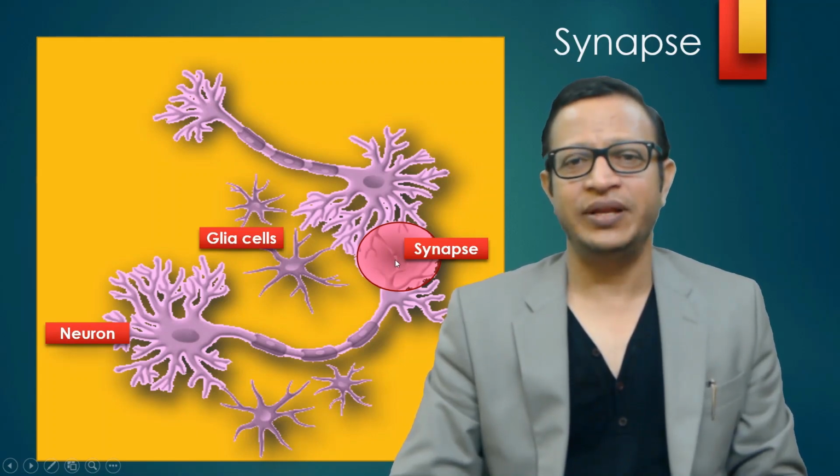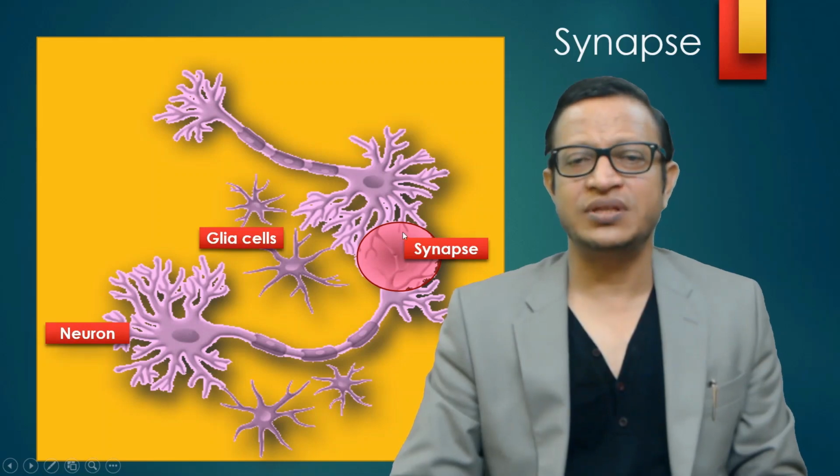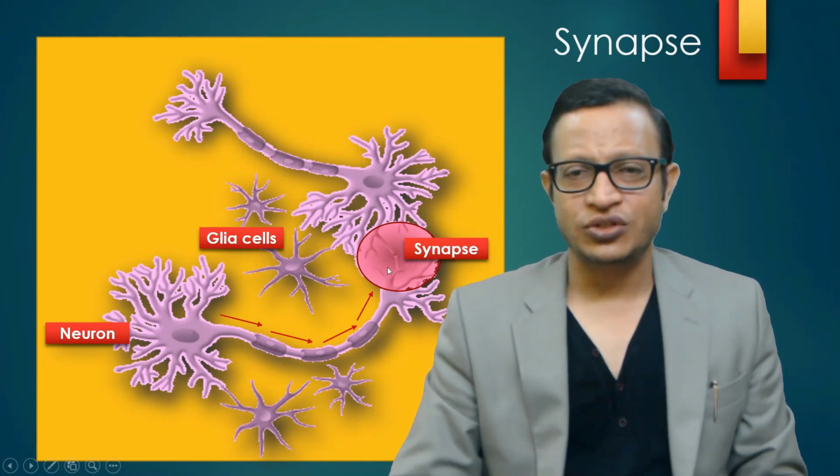The connection between one neuron and another neuron. So these are the neurons and these are the supporting cells for the neuron. So these are the nerve cells. When nerve cells connect to two nerves, it is called a synapse. The electrical impulses come like this and go towards the axon terminals.